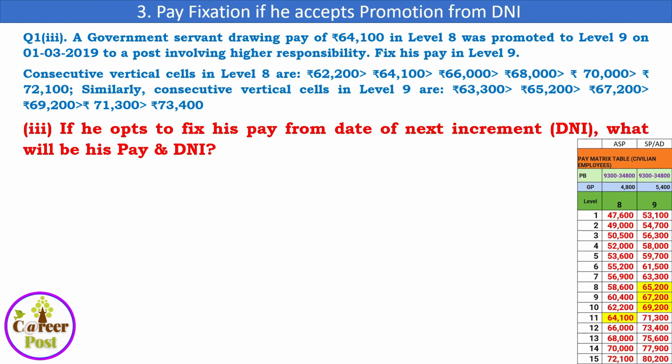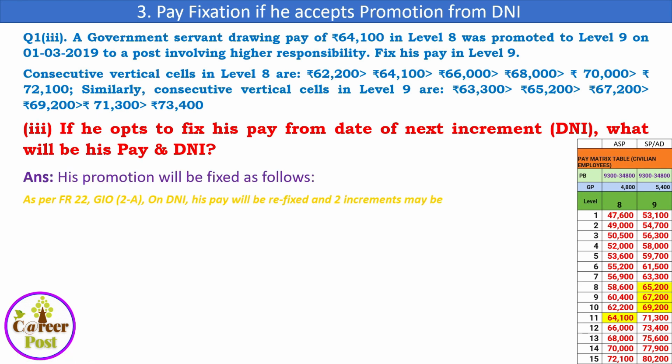So let us see the third scenario. Here the same question. The basic pay is 64,100 in level 8, promoted to level 9 with higher responsibility, and these are the vertical cells given here. If he opts to fix his pay from the date of next increment, what will be his pay and date of next increment? What will be the DNI? His promotion will be fixed as follows.